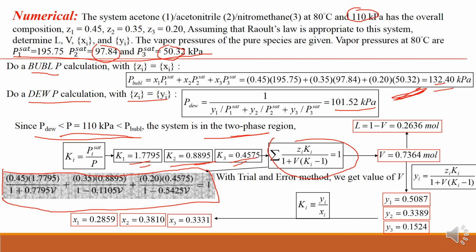By trial and error, we have to calculate the only unknown, V. By trial and error V comes out as 0.64. So 1 minus V is L, calculated here. Once we have V, I can calculate the different Yi values using this equation. With i equal to 1, 2, 3 you can substitute the corresponding values and get Y1, Y2, Y3. Then K1, K2, K3 are already given, and with these we can calculate X1, X2, X3. That is quite simple, that is flash calculation.